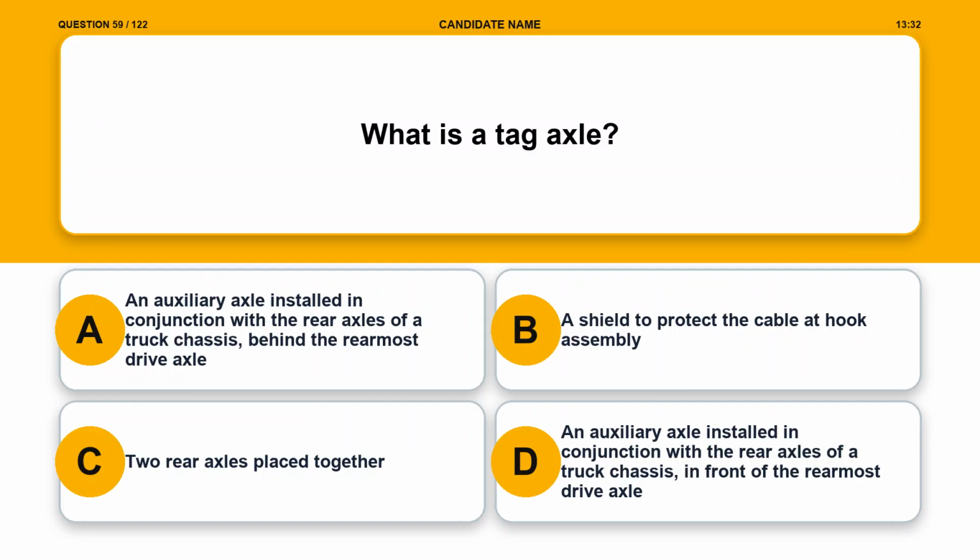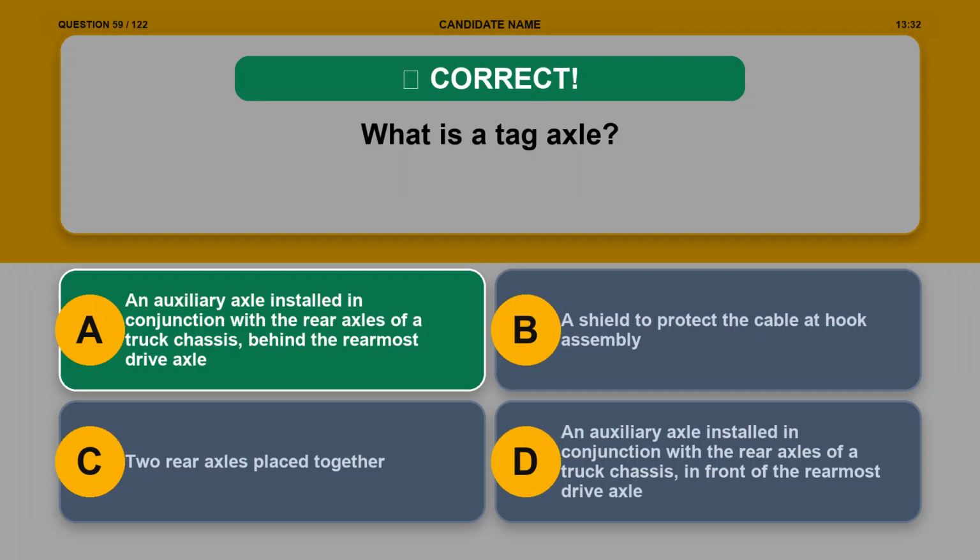Option A. An auxiliary axle installed in conjunction with the rear axles of a truck chassis, behind the rearmost drive axle. Option B. A shield to protect the cable at hook assembly. Option C. 2 rear axles placed together. Option D. An auxiliary axle installed in conjunction with the rear axles of a truck chassis, in front of the rearmost drive axle. The correct answer is option A.